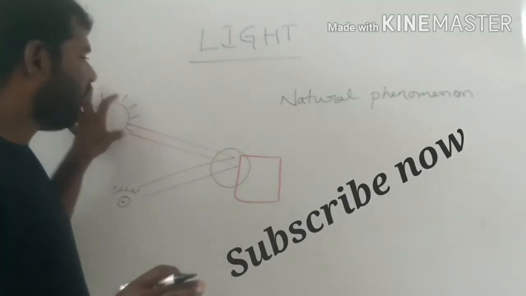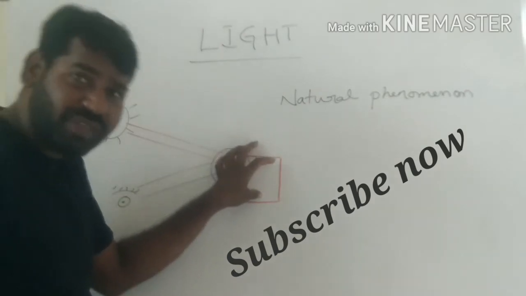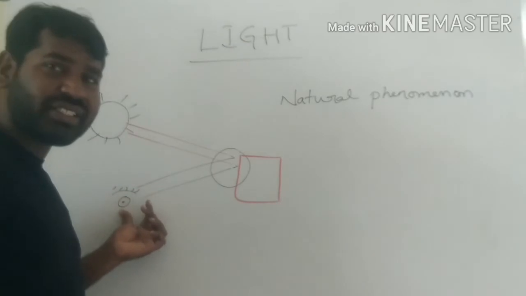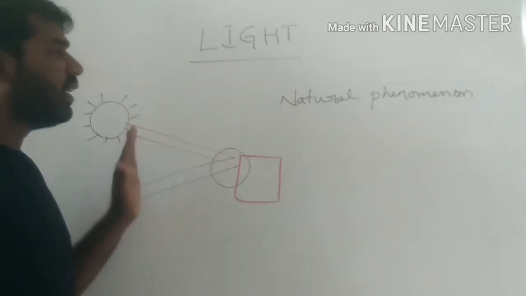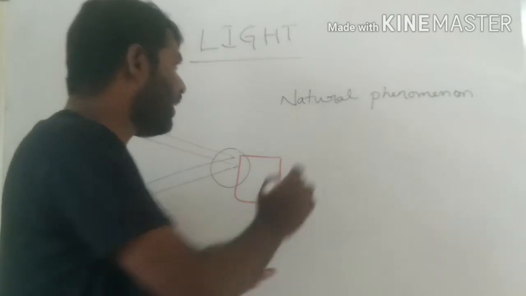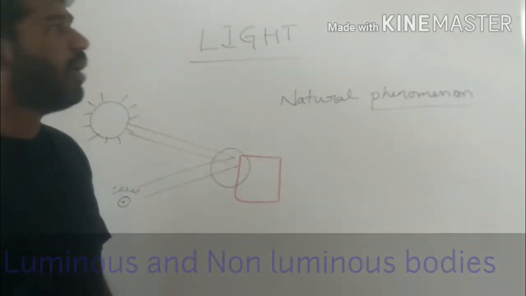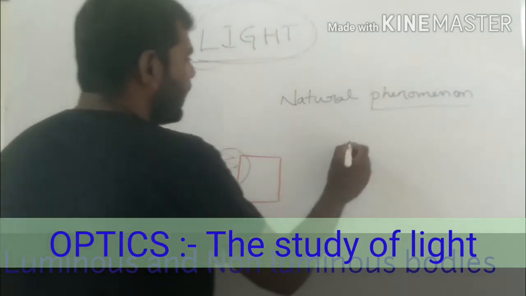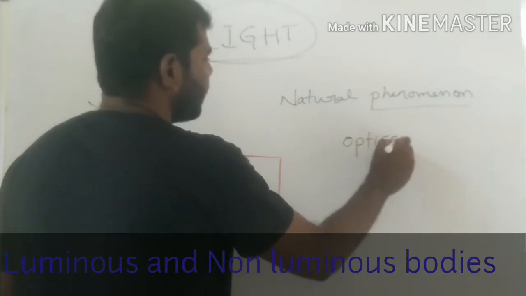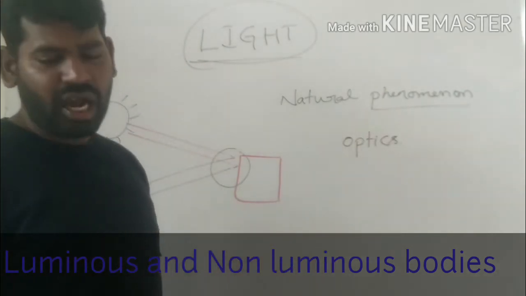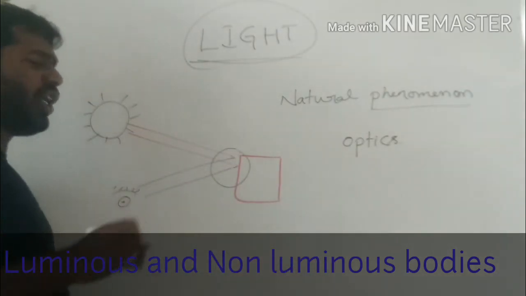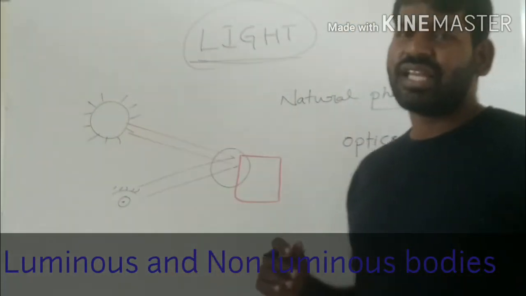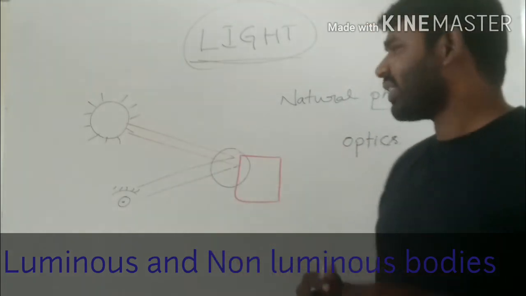So definitely, when light is incident on the surface of objects, it will be reflected and reach the human eye. One more thing, it is a natural phenomenon. The study of light is called optics. Generally we play with things like mirrors and lenses. In later classes we will discuss them.